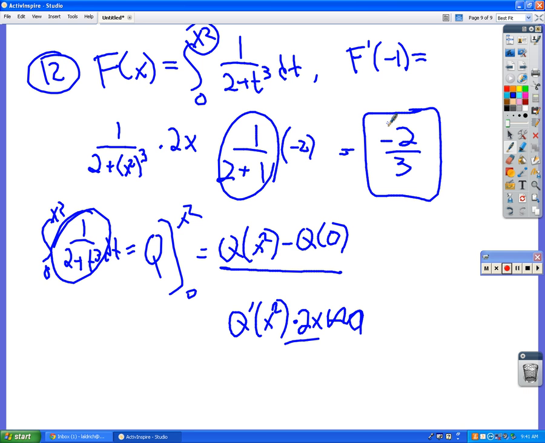Okay? So anytime there's something more than just a plain old x, you have to use the chain rule. Because if this was just a plain old x in here, and then we use the chain rule, the derivative of x would just be 1, so it wouldn't change it. Right?